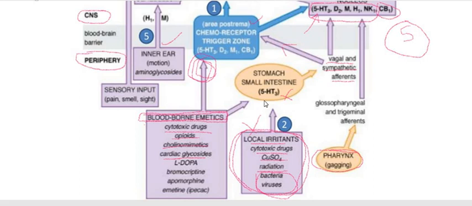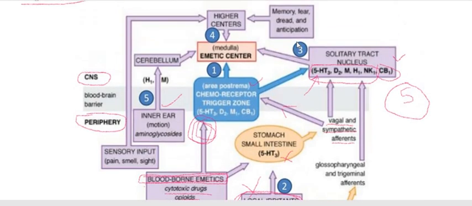Therefore, it stimulates the receptor present in the GI tract, and through the vagal and sympathetic efferent neuron or sensory neuron, it stimulates the chemoreceptor trigger zone, or it stimulates the solitary tract nucleus. As a consequence, they finally stimulate the emetic center, and by its reflex action they are going to vomit.